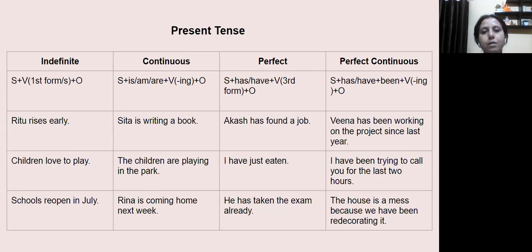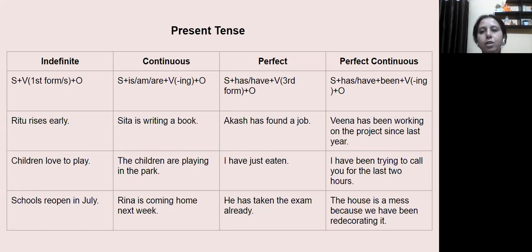In the continuous present tense, the structure is subject plus either of the helping verbs as suitable, like is or am or are, ing form of the verb, and the object. For the perfect present tense, we have subject, then has or have, third form of the verb, and object.